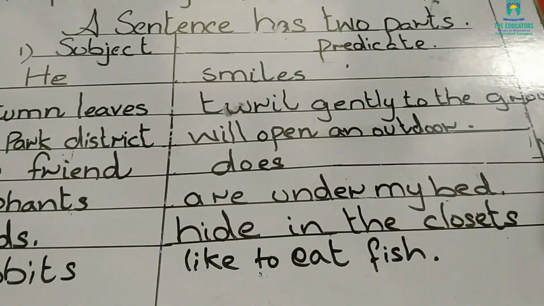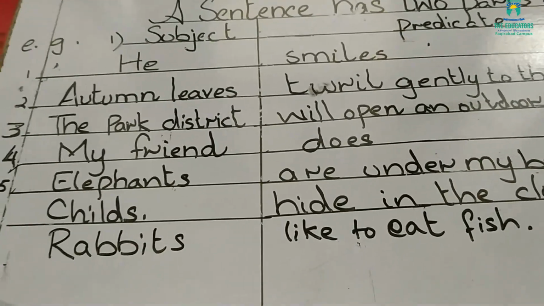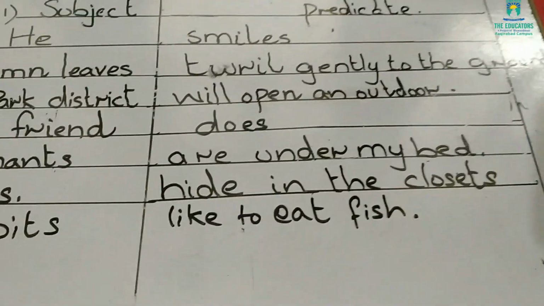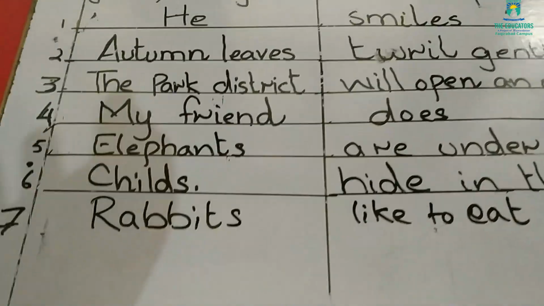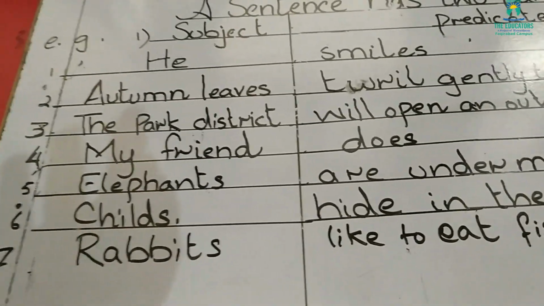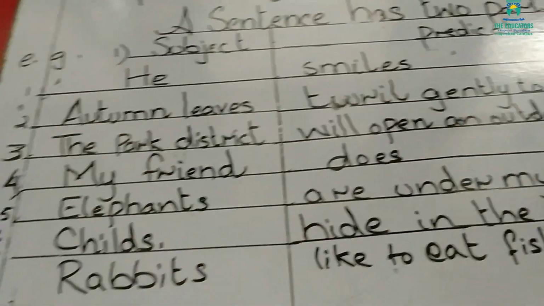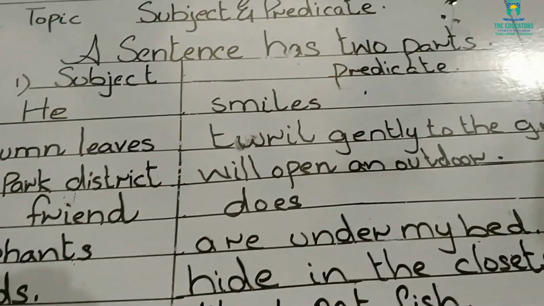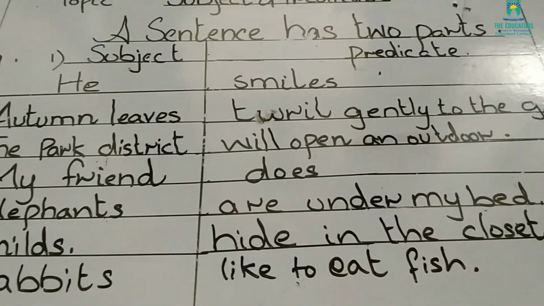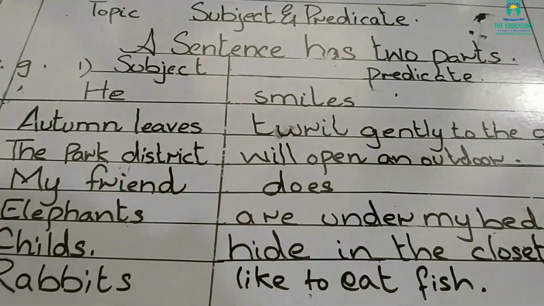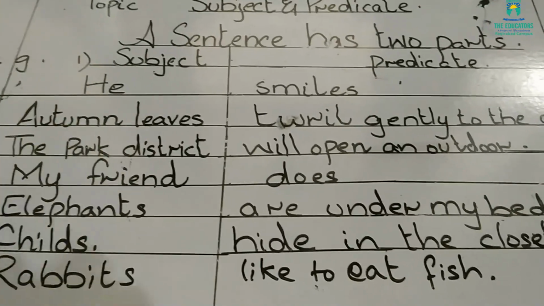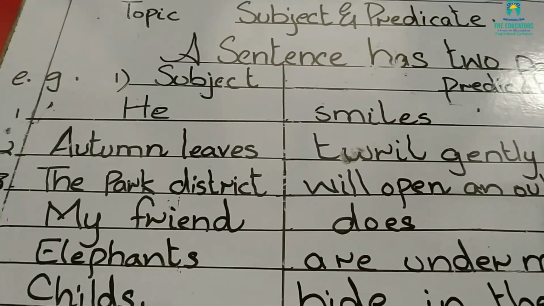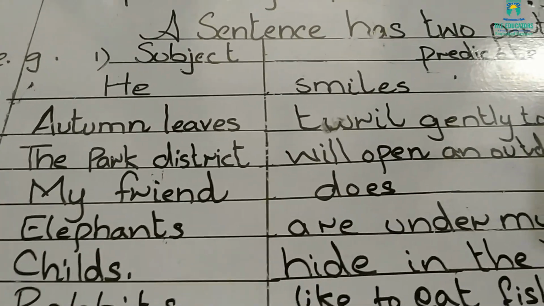Look at the sixth one. Children hide in the closets. Children here is the subject and hide in the closets is the predicate because it's showing some form of action. Rabbit is the main focus of the sentence here, so we will consider rabbit as the subject, and likes to eat fish is giving us some information about the subject, so we will consider it the predicate. Are you getting me? Showing some form of action and giving some information about the subject.